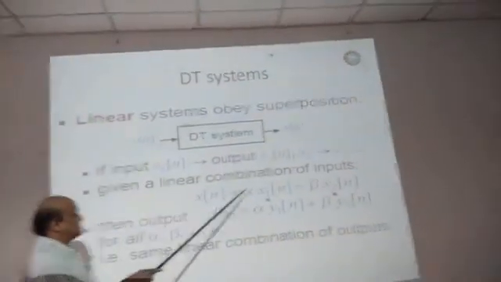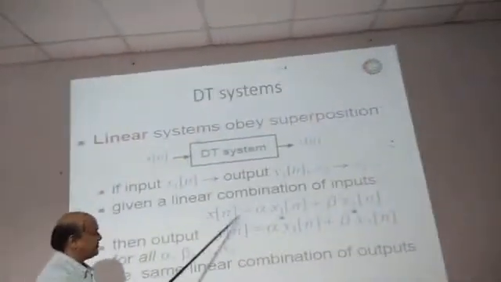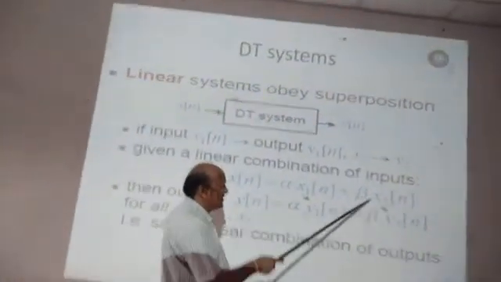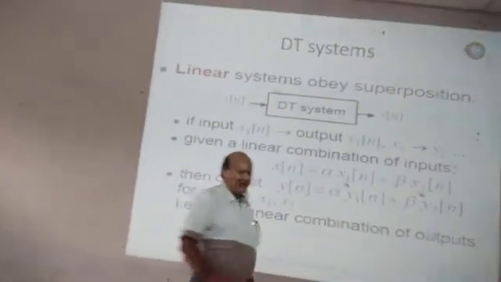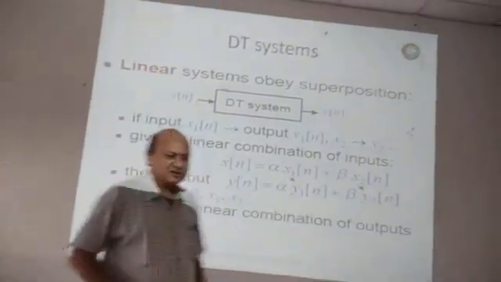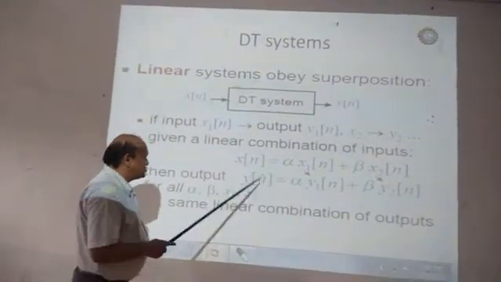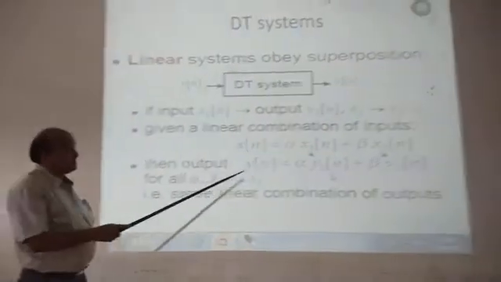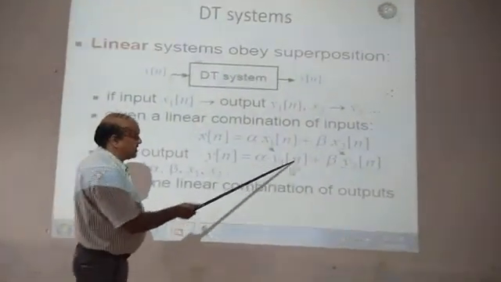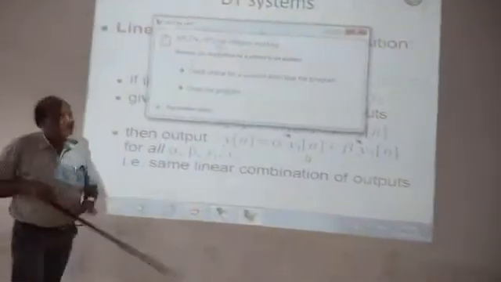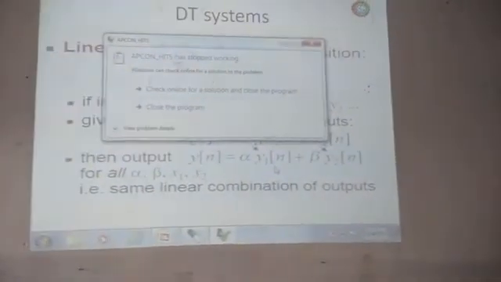Given a linear combination of the inputs, x of n is equal to alpha into x1 of n plus beta into x2 of n, where alpha is a scalar and beta is a scalar. In place of alpha and beta, you can use any substitute variables, let us say a, b, no problem. So y of n is the linear combination of the outputs. y of n is equal to alpha into y1 of n plus beta into y2 of n.